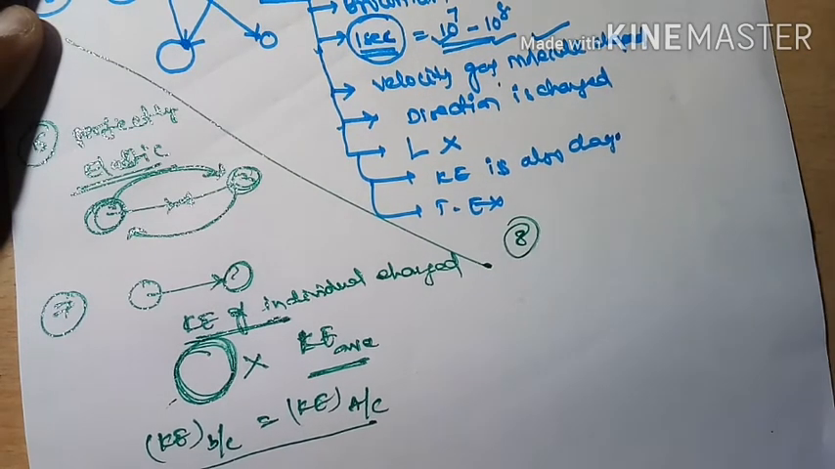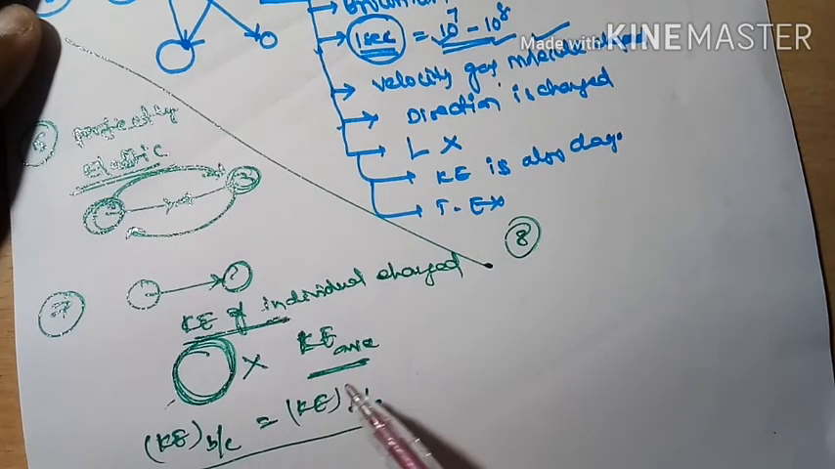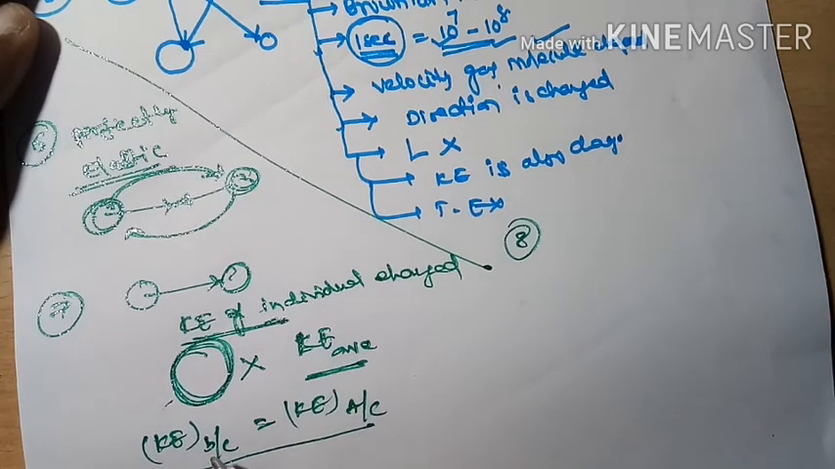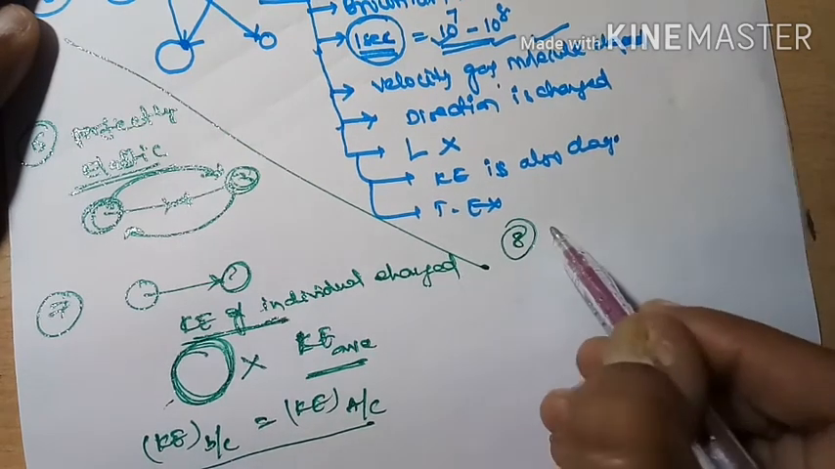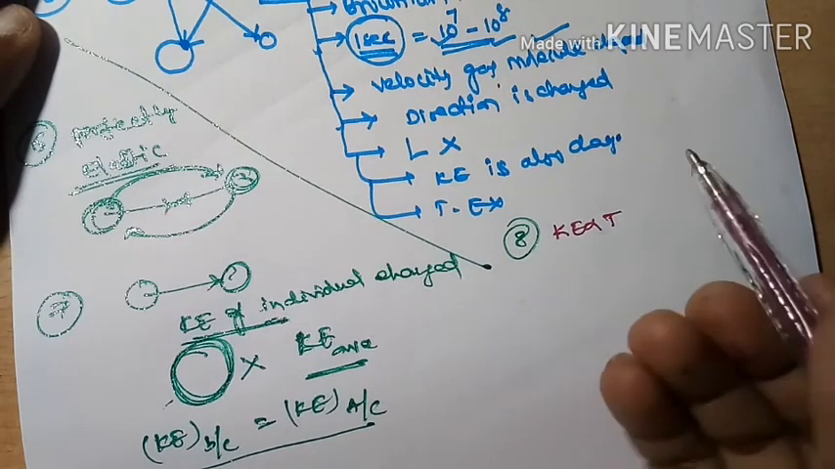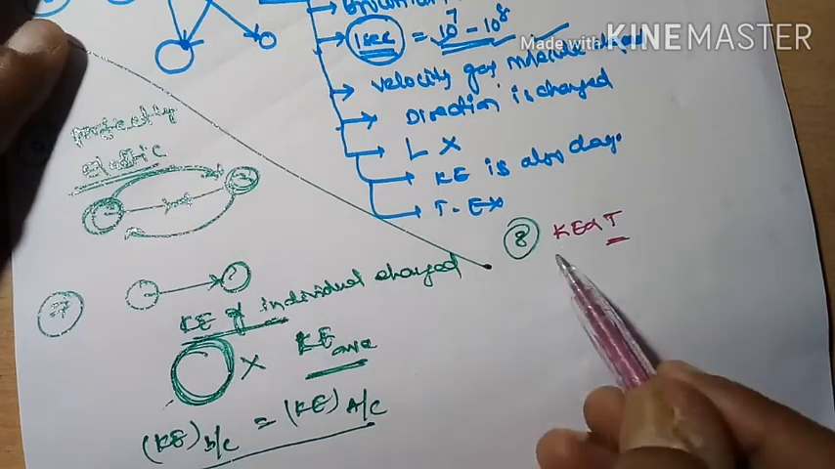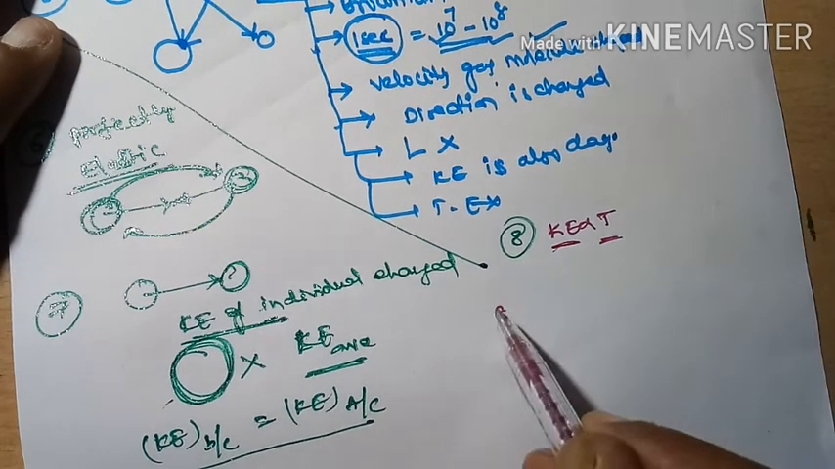Now let me take another point, the KE of a gas molecule. The average kinetic energy of the gas molecule is not changed. That means before collisions and after collisions it is the same. So the average kinetic energy of the gas molecule is always proportional to absolute temperature. It depends upon absolute temperature only.